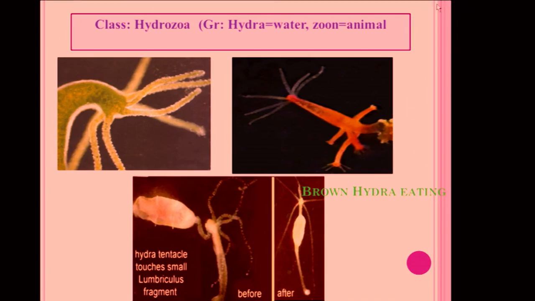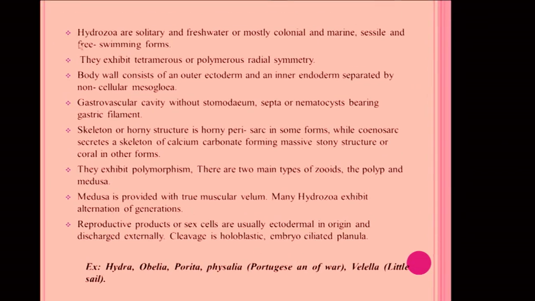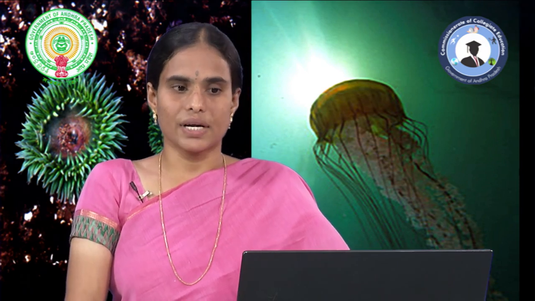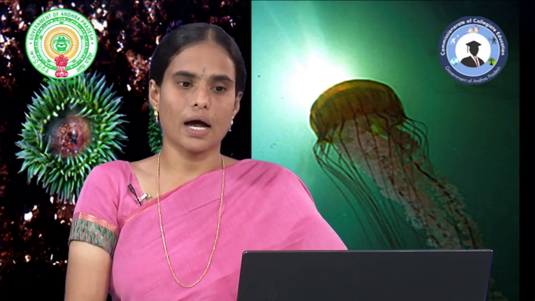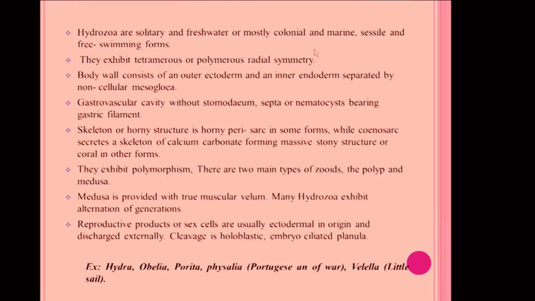This is the first class, that is Hydrozoa. According to Greek words, hydra means water, zoan means animal. These are the examples for Hydrozoa animals, that is Hydra. This is green Hydra and these two are brown Hydras. And when we see the general characters of these Hydrozoa animals, these are solitary and freshwater animals. Mostly they are adapted to live in colonial habitat and they exhibit tetramerous or polymerous radial symmetry.